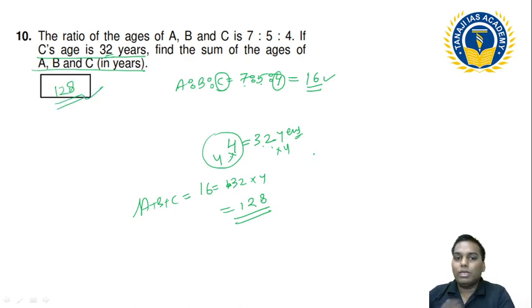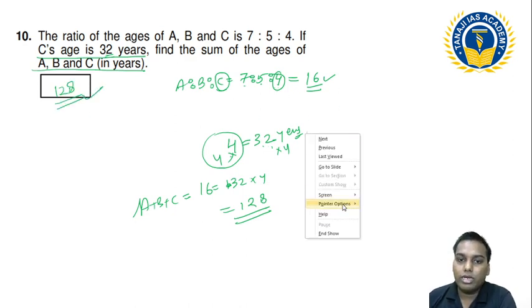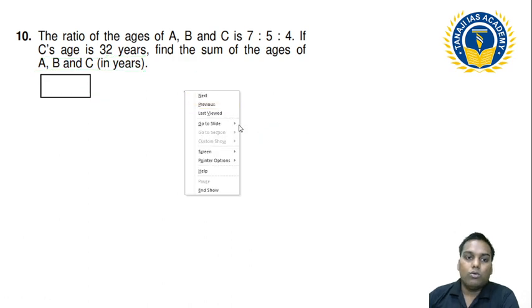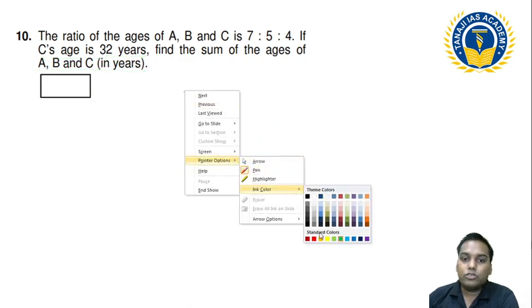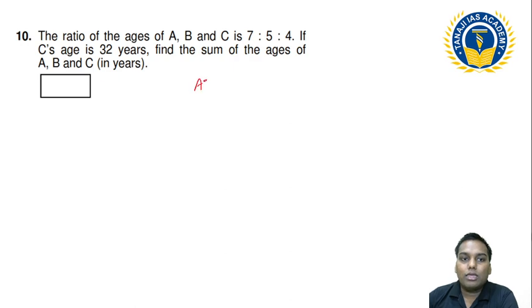Okay. Now please listen again. If you did not get this, what is written? A ratio B ratio C is nothing but 7 ratio 5 ratio 4. Now C's age is 32. It means C's age I have as 4. 4 is equal to 32 years.